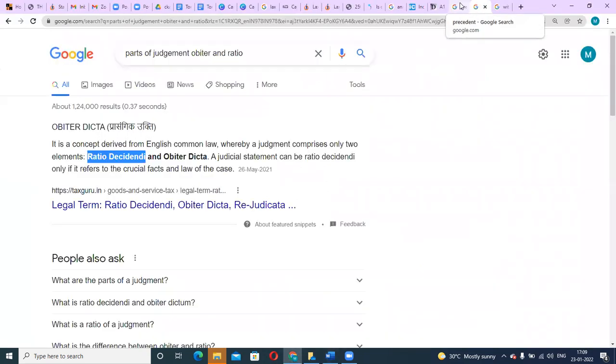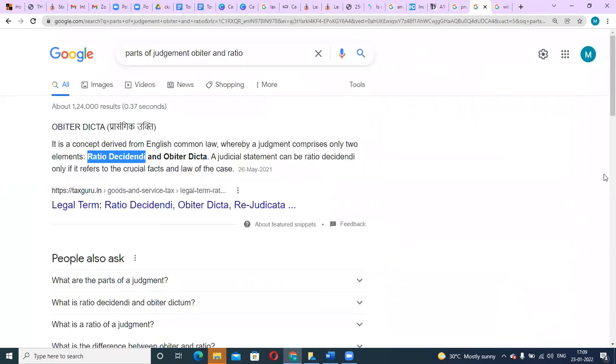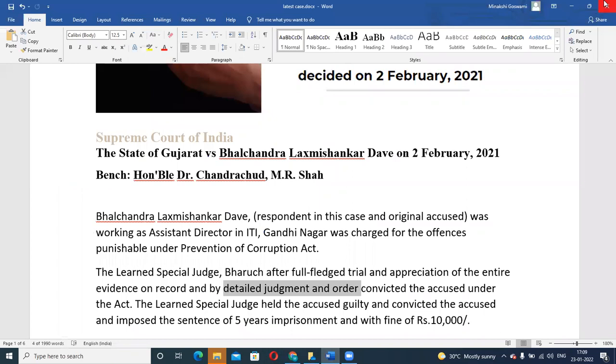Like I said, they would give reasons for the decision. How would reasons be given? They would maybe give citations of 2-3 cases. They would say that while following the rule of precedent, in so and so case, so and so court has said this, and as per this law, this is what it is. Like that, they would try to justify the reason. They would not simply say that this is the decision, take it, but they would try to justify the decision. So in this case, the trial court judge conducted a full-fledged trial.